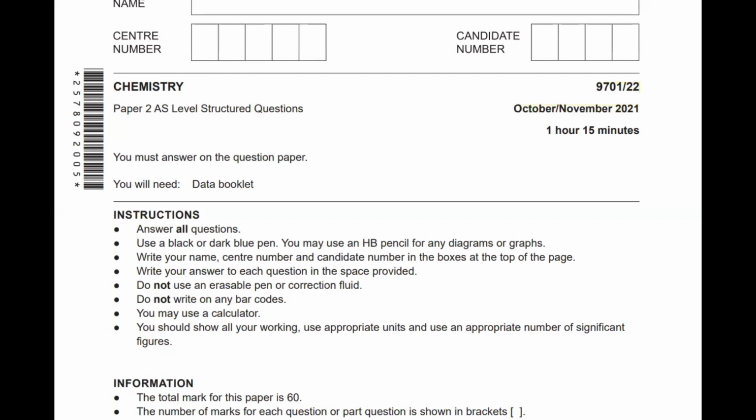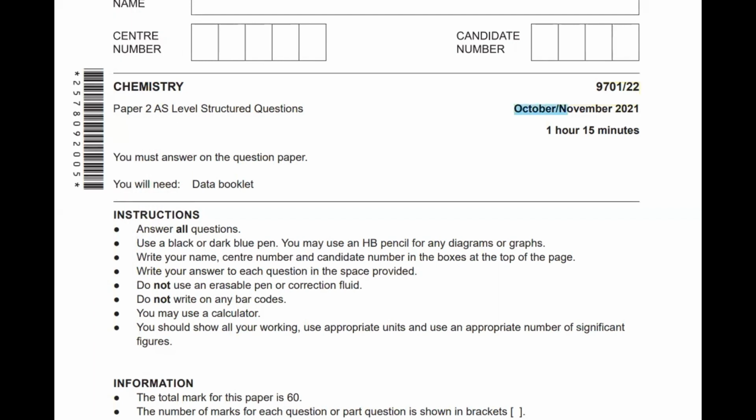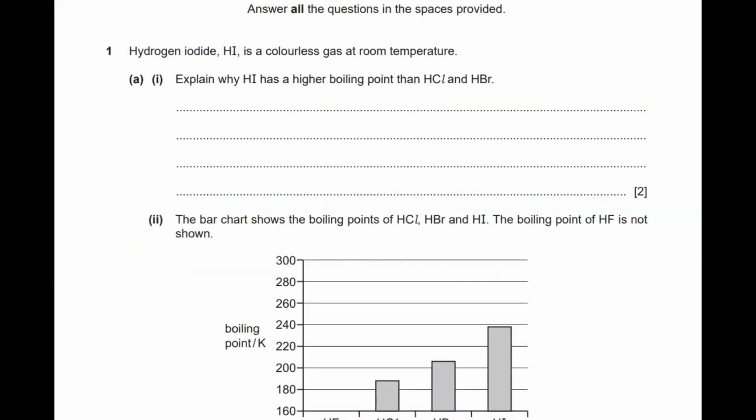Today we are going to start with the October-November 2021 paper 2. The first question of the paper states that hydrogen iodide, HI, is a colorless gas at RTP. Now explain why hydrogen iodide has a higher boiling point than HCl and HBr.